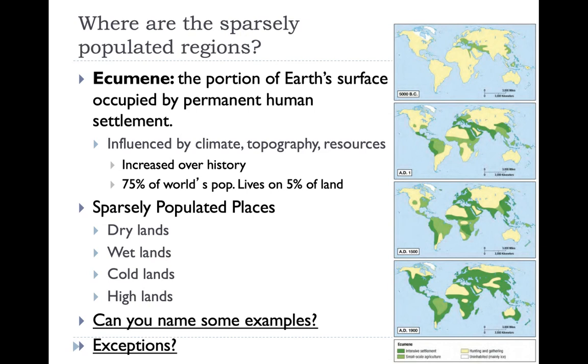Are there any exceptions to these areas? Can you think of any dryland, coldland, highland, or wetland where people live? If you said Las Vegas, Nevada, I would have to agree with you. Las Vegas is in the middle of the desert. Typically, without man-made inventions and piping of water, life in Las Vegas would not be sustainable. However, as technology has increased and water has been able to be piped in, humans have been able to build a fairly large city in Las Vegas and inhabit the dry desert area.